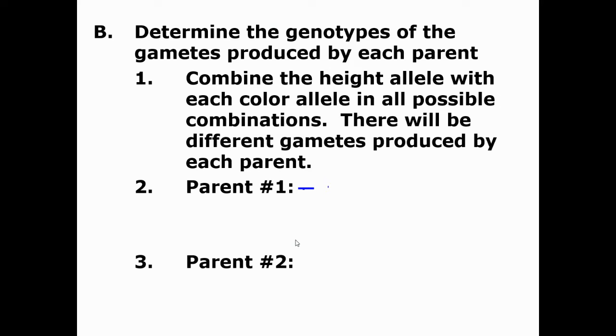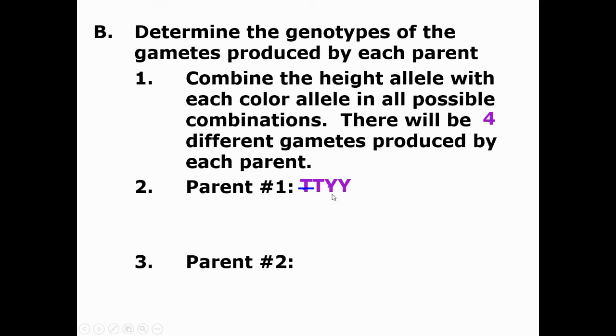So let's think about all the possibilities. If you remember from math class, the FOIL method: first, outer, inner, last. I like to FOIL it. Unfortunately, I can't write on the screen with you. But there are going to be four different gametes for each parent. And because parent 1 is big T, big T, big Y, big Y, let's do the FOIL method.